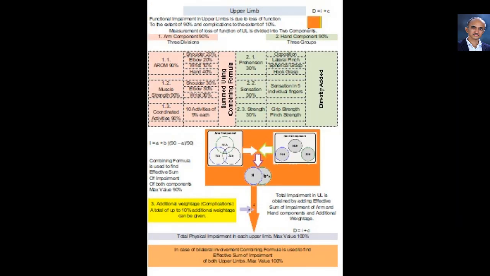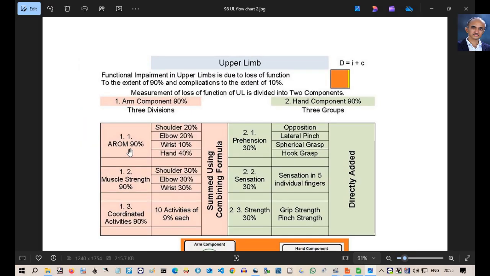You can see that the upper limb features are arranged at the top level, in arm component and hand component. In the arm component, we have 3 divisions: active range of motion division or AROM division, muscle strength division and coordinated activities division.